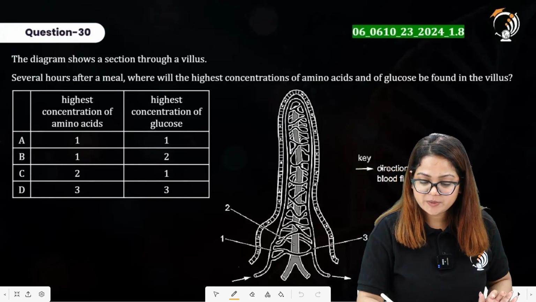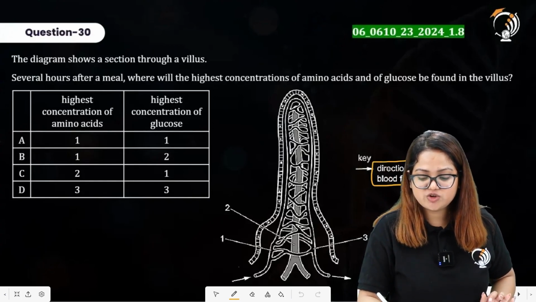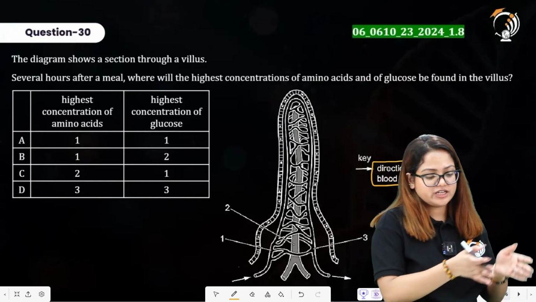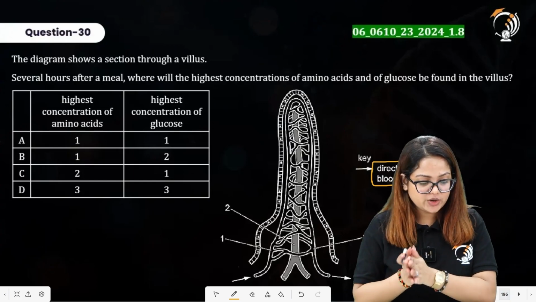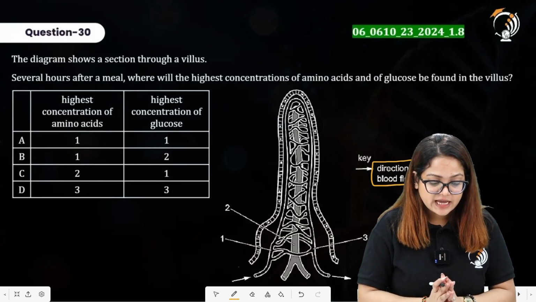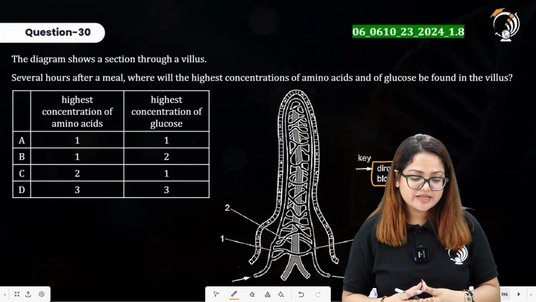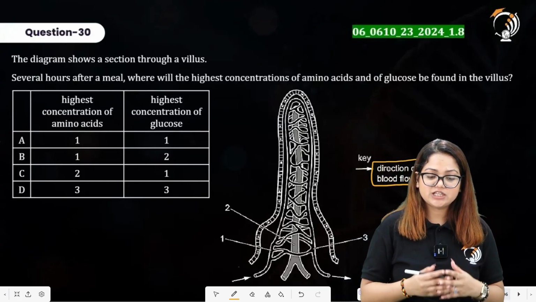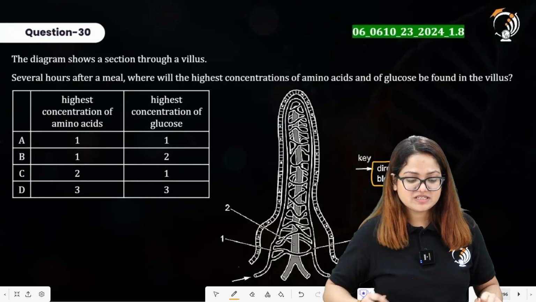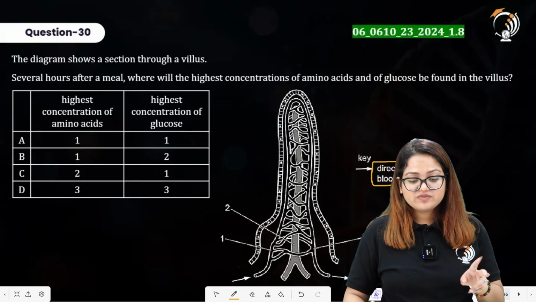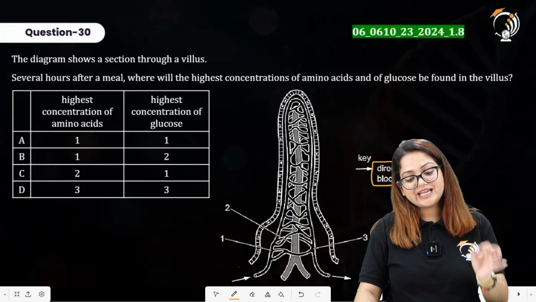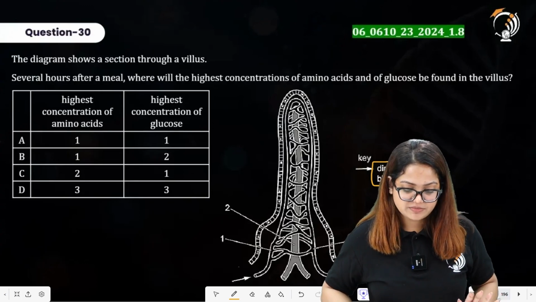Now you are provided with a key that is showing the direction of flow of blood. So the direction of flow of blood is from left to right. Then a column is provided for you: highest concentration of amino acids will be seen in which region, and highest concentration of glucose will be seen in which region. Now both of these molecules are directly absorbed into the blood vessels.